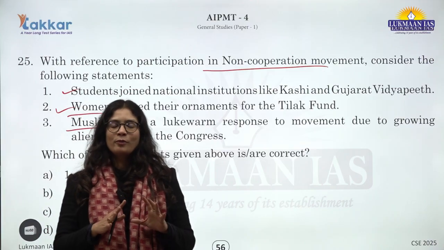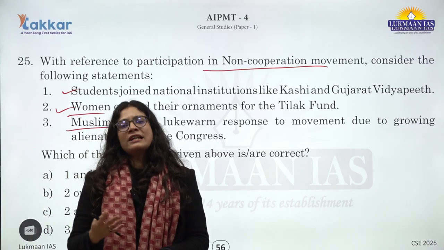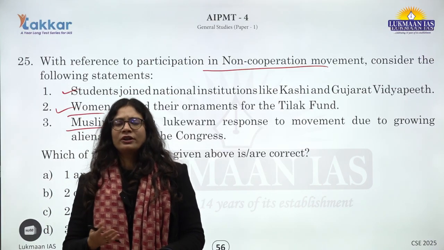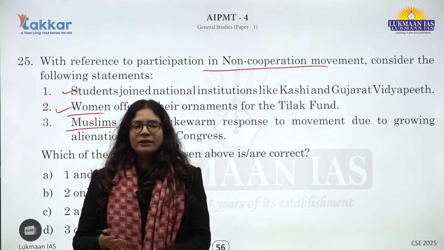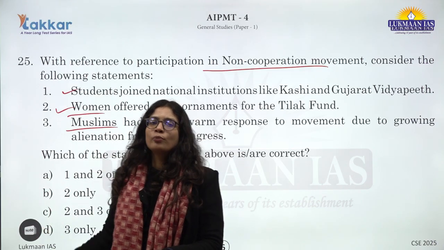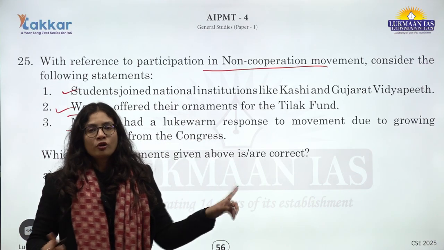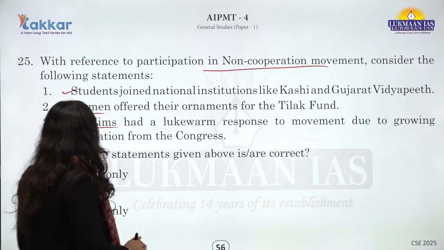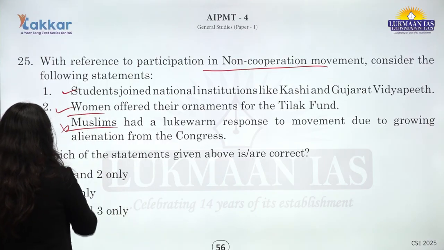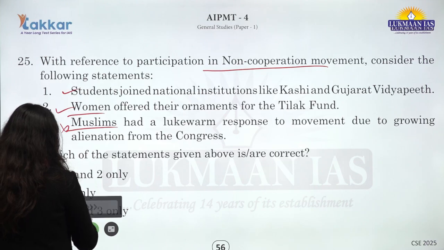Okay? So Hindu-Muslim unity was there. There were few incidences of communal violence during the period, like the Moplah uprising, but majorly you see this Hindu-Muslim unity during the non-cooperation movement. So third statement here becomes incorrect in that sense. Okay? So first and 2 are correct, so A will be the answer. Okay?